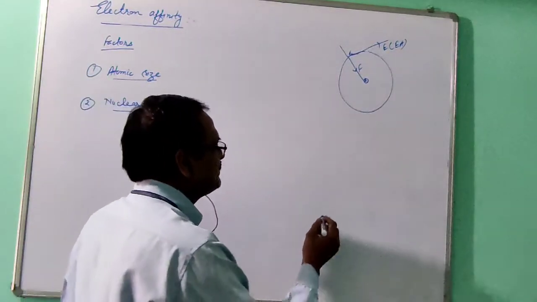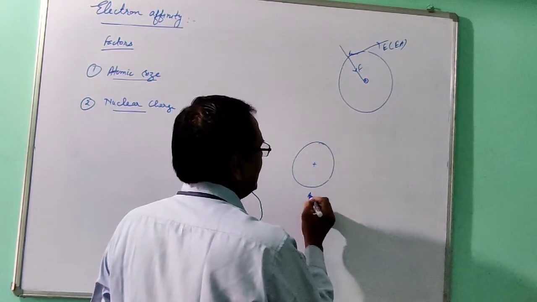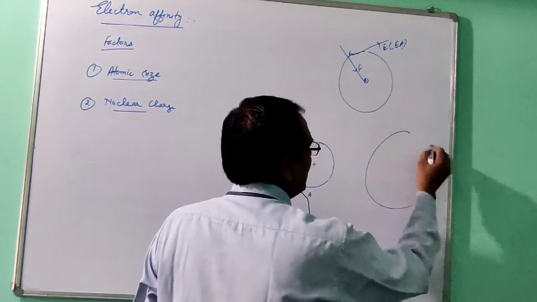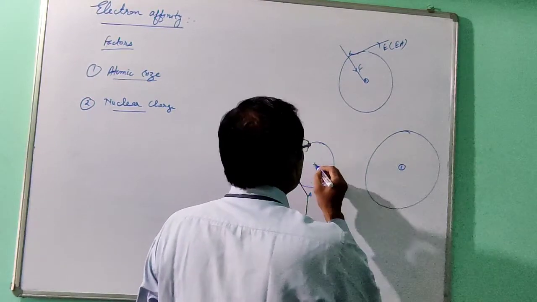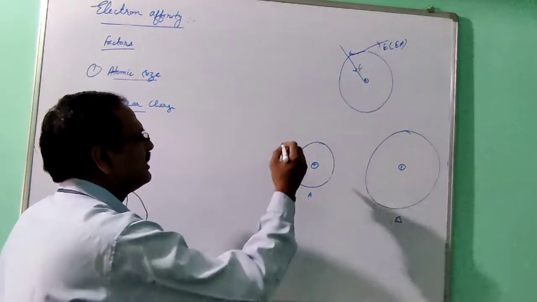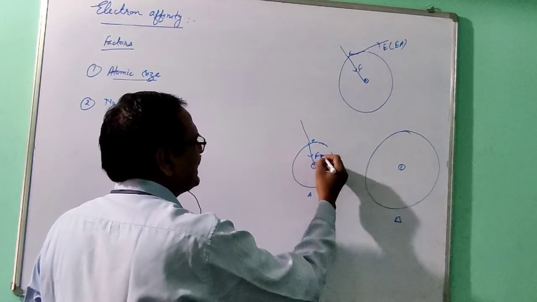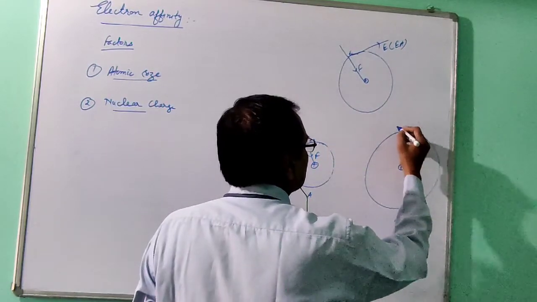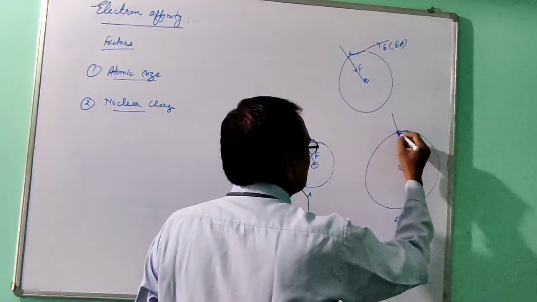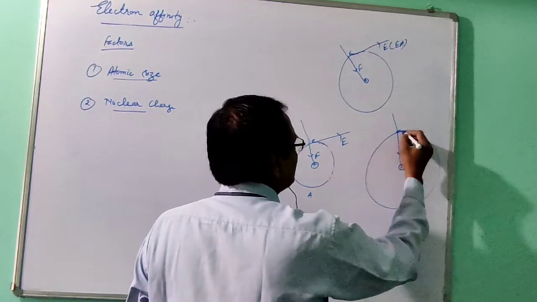One question for you. Suppose two atoms are there, atom A and atom B. In both atoms, an electron is added. When the electron is added, the nucleus will exert the force of attraction, and in both cases energy is released.